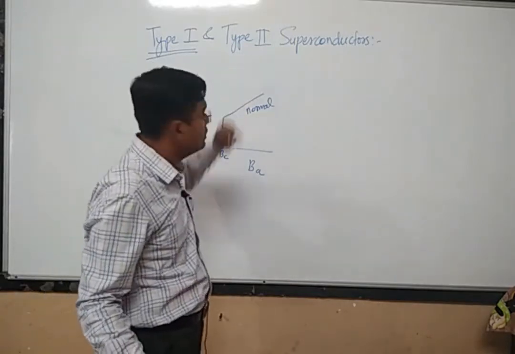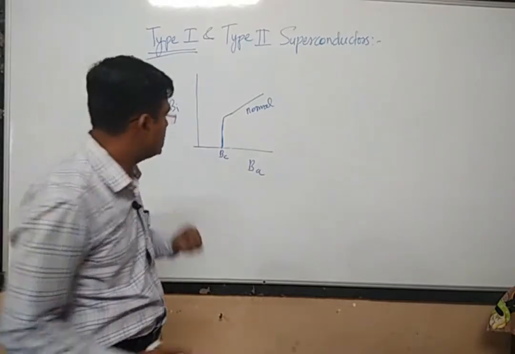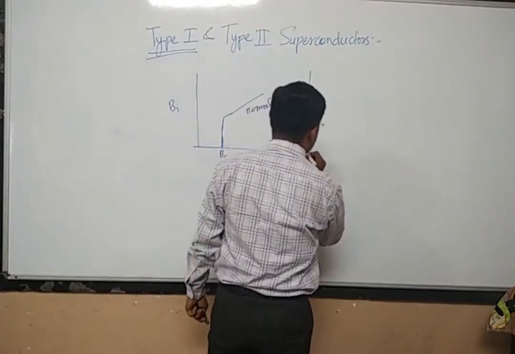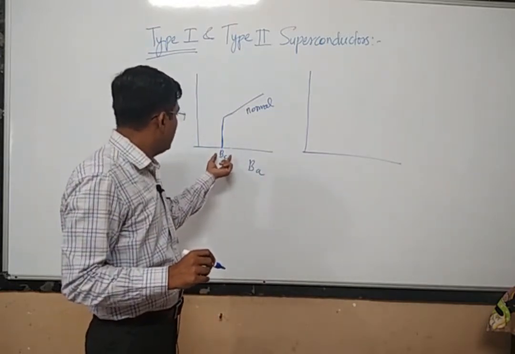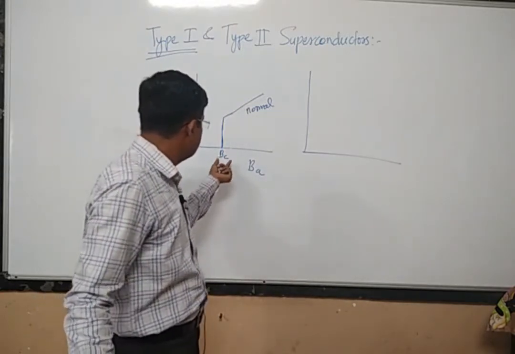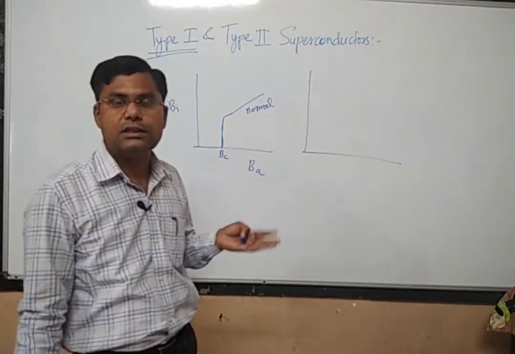Now what about type 2 superconductors? There exist some materials for which the critical magnetic field exists in the form of a range.